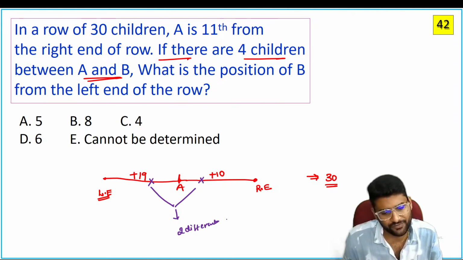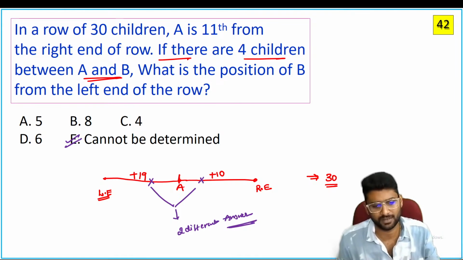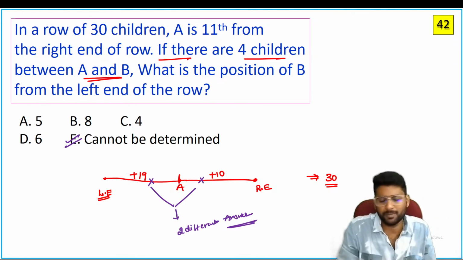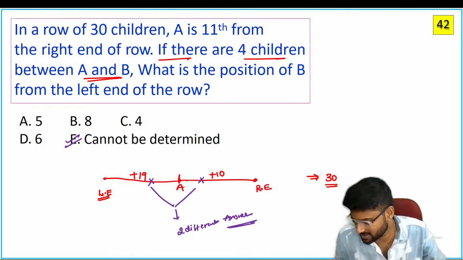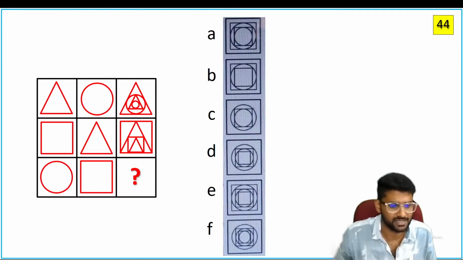Because there is no clear data regarding B's position, the answer is cannot be determined. It mentions 4 people between A and B, so B can be on the right side or the left side of A. It's still a possibility, so don't fix the answer. Let's move to the next question.